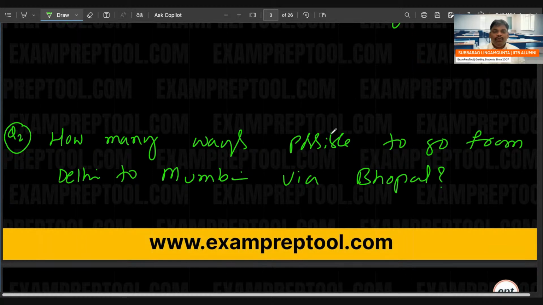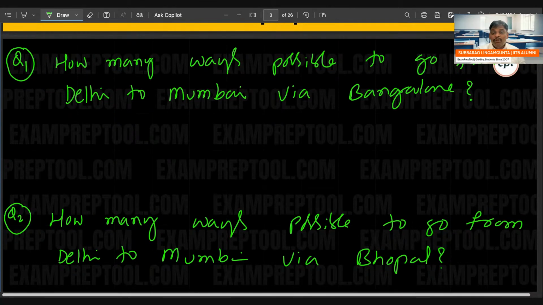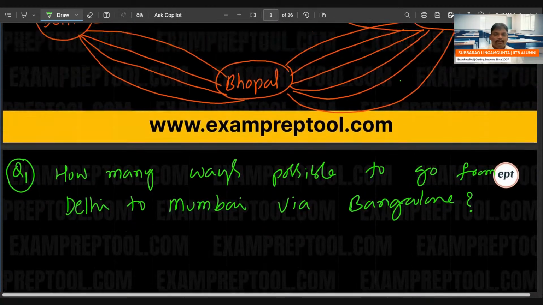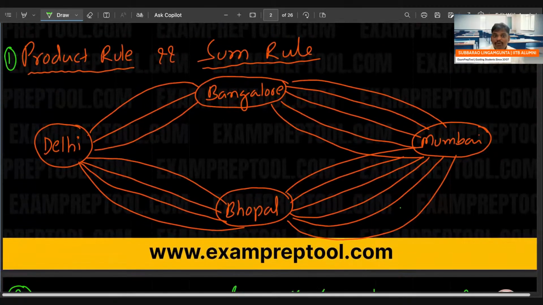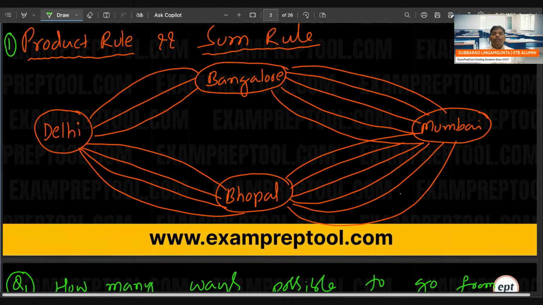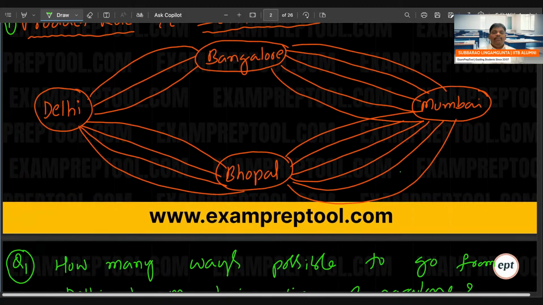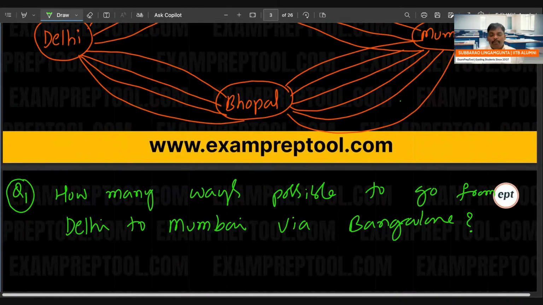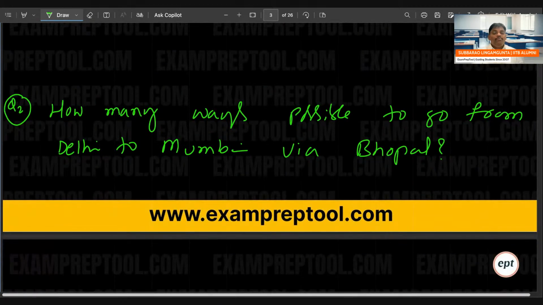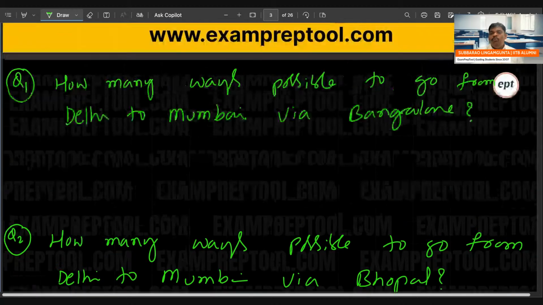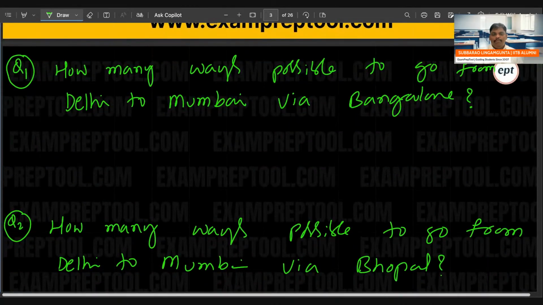If you can give the question number 1 answer, you can give the question number 2 answer also. Both are similar. The purpose of this problem is that I want to explain the first topic, product rule and sum rule. Question number 1: how many ways are possible to go from Delhi to Mumbai via Bangalore? Question number 2: how many ways are possible to go from Delhi to Mumbai via Bhopal? Please, can you go ahead?